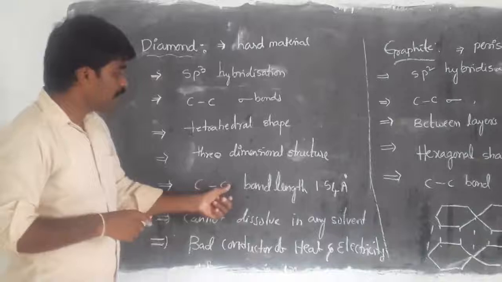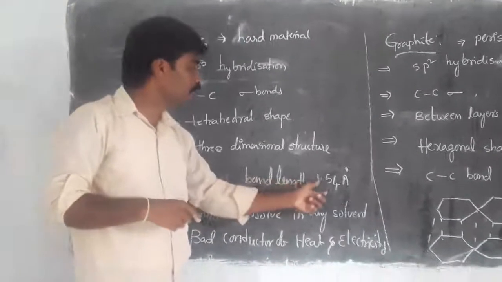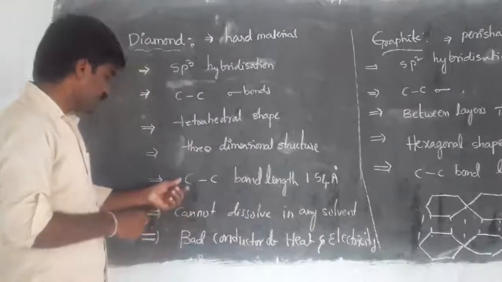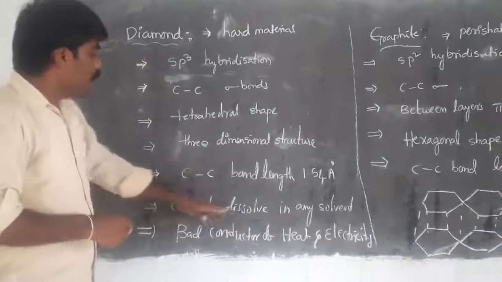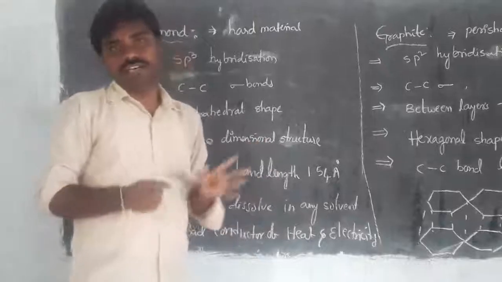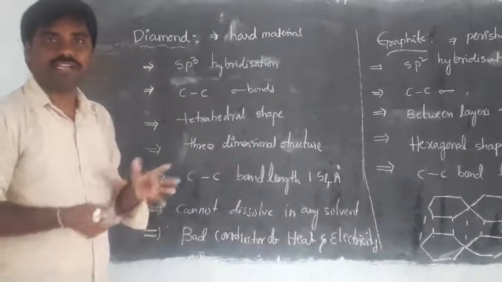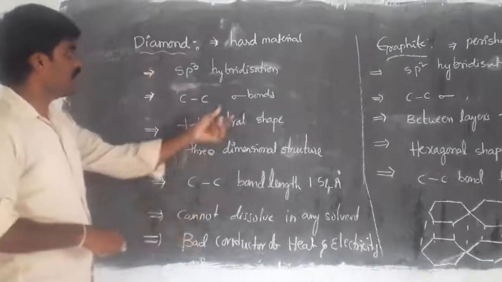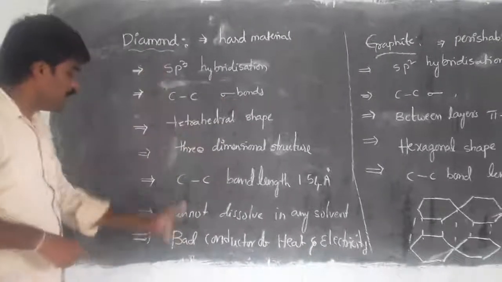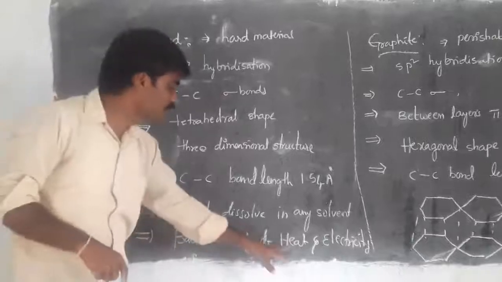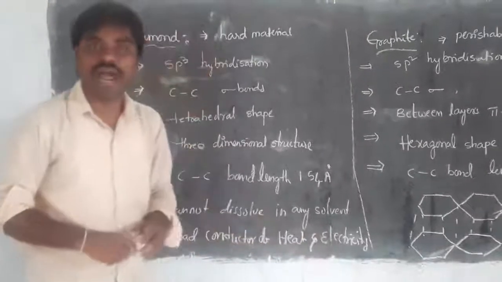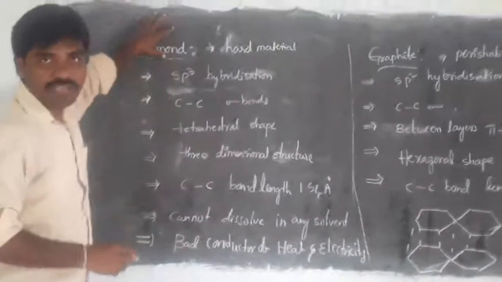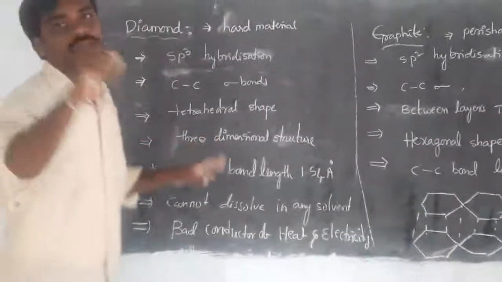Next, the carbon-carbon bond length is 1.54 angstroms. Then it cannot dissolve in any solvent, meaning any liquid is unable to affect the diamond. Last but not least, due to sigma bonds, diamond is a bad conductor of heat and also a bad conductor of electricity. That is the information about diamond, which is made of carbon atoms.